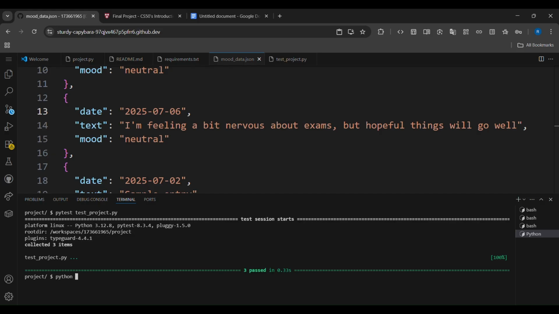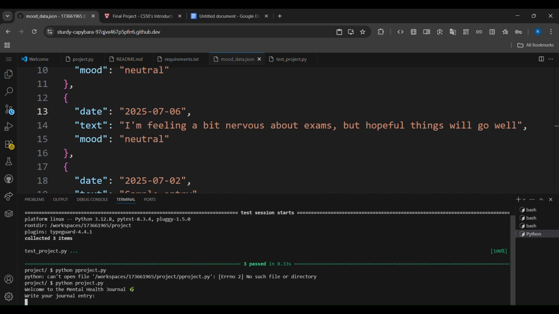Type python project.py. Oh, sorry, it's python project.py. It will show us a message: welcome to the mental health journal. Write your journal entry. So I'm going to write now that I'm feeling